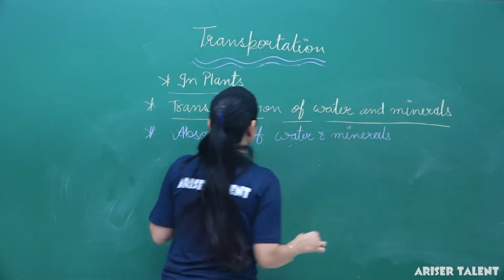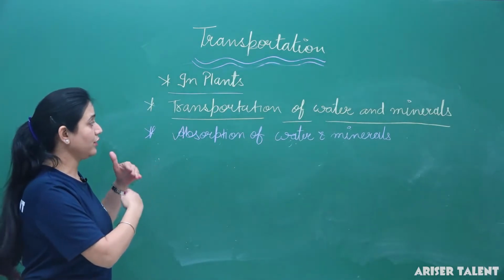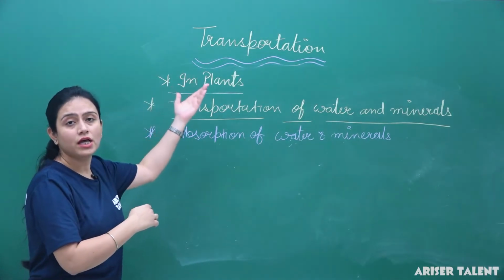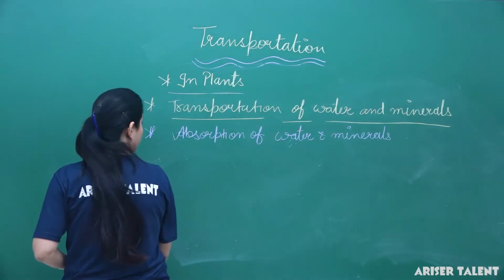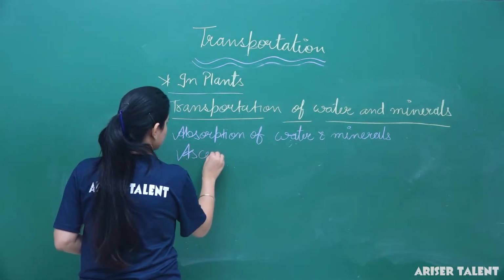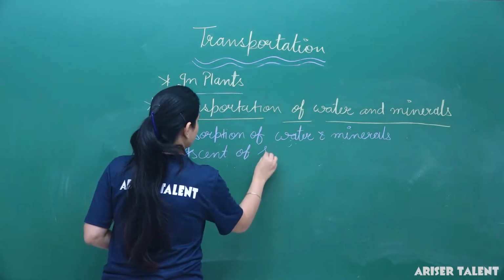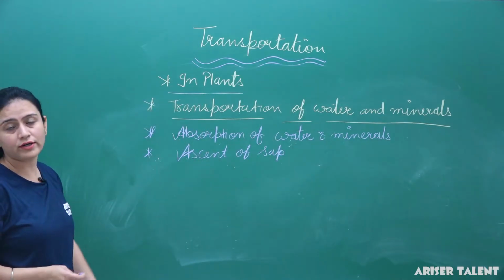Then once they are absorbed, another process is the transportation of water and minerals in the upward direction, which is also known as ascent of sap. The next process is ascent of sap, or it is also known as upward movement of water and minerals.